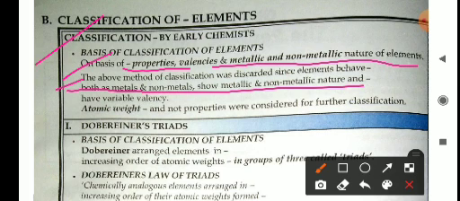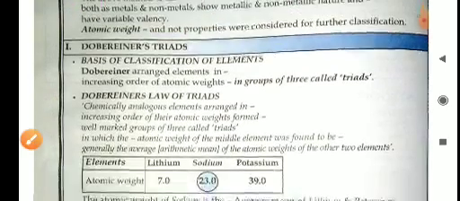So atomic weight and not properties were considered for further classification. The early chemists arranged or classified the elements on the basis of their properties, valencies, and metallic and non-metallic characters.